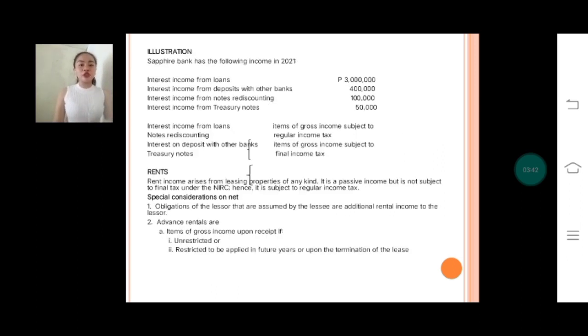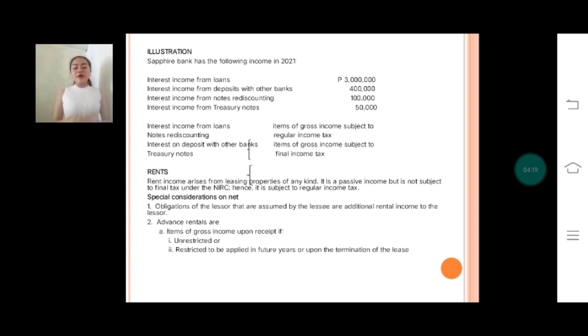So I have here an illustration. Sapphire Bank has the following income: interest income from loans, which is 3 million; interest income from deposits with other banks, which is 400,000; interest income from notes rediscounting, 100,000; and interest income from treasury notes, which is 50,000. Only the interest income from loans and notes rediscounting are items of gross income subject to regular income tax. The interest on deposits and treasury notes are items of gross income subject to final income tax.